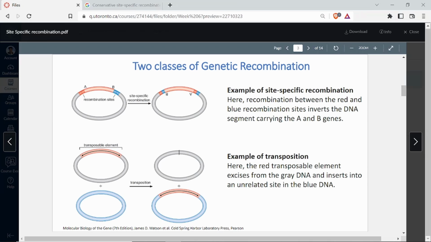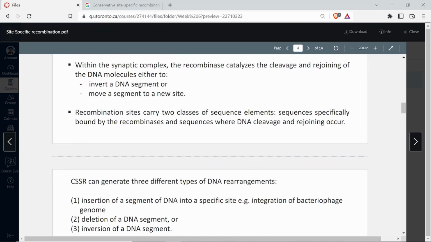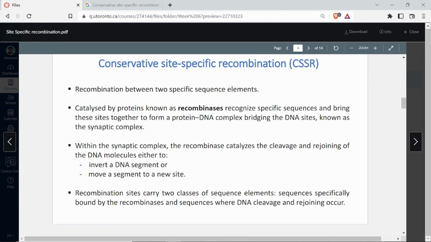Okay, so today we'll do conservative site-specific recombination, which is abbreviated as CSSR. Now, this is recombination between two specific DNA sequences or specific DNA elements, and it is catalyzed by proteins, because obviously you require something to put a cleavage and then to rejoin in a new way. That is what recombination is, right? Because inversion can only happen if you do cutting and then you do a flipping, right? So this is catalyzed by proteins known as recombinases. Recombinases are the enzymes that catalyze this process because they recognize these specific sequences.